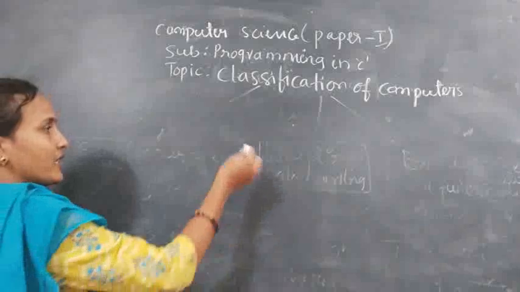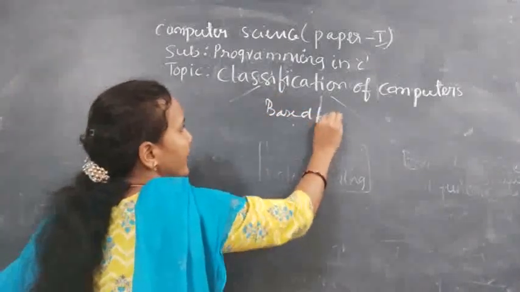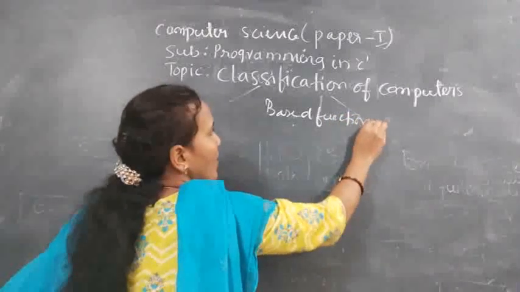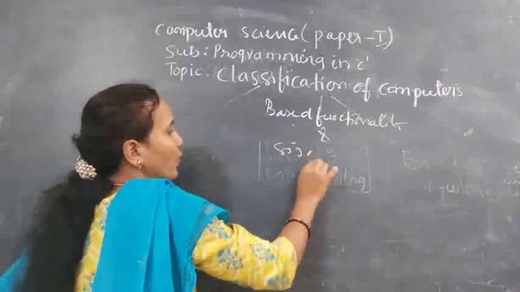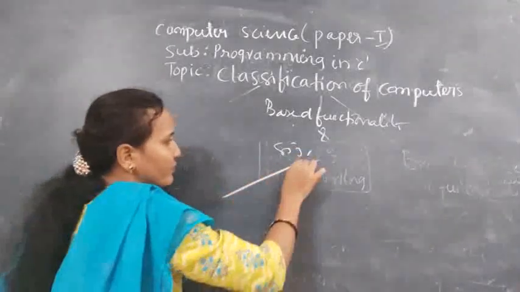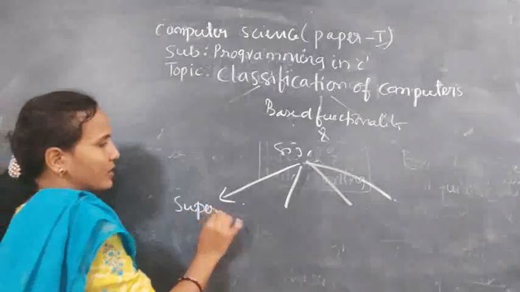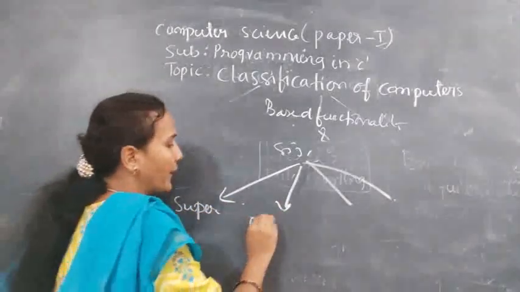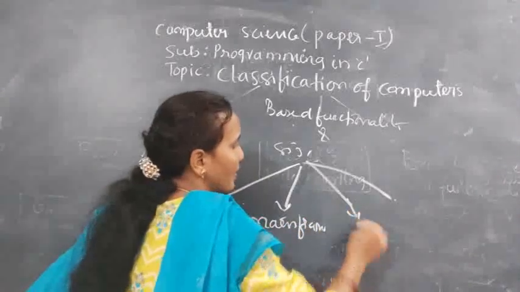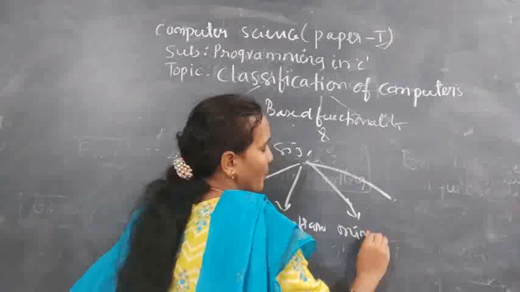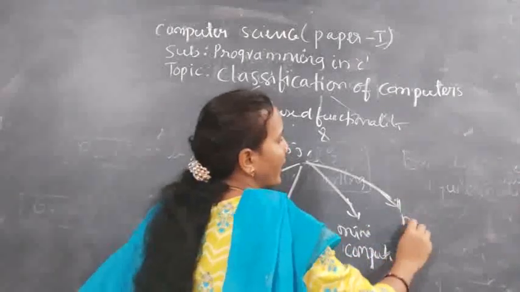So based on the functionality, how many computers we have? Based on functionality and the size, we have 4 types of computers. First one is a supercomputer, the second one is a mainframe, and the third one is a mini computer, and the fourth one is a microcomputer.